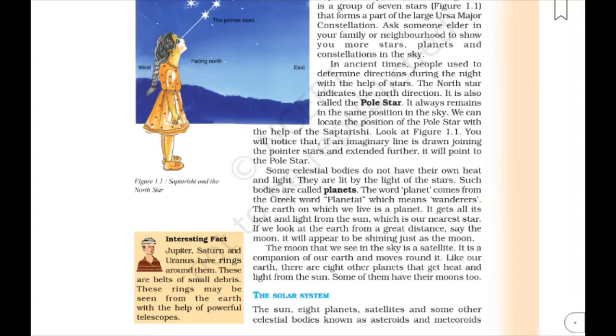Most planets have satellites, which are celestial bodies that revolve around a particular planet. The moon is the only satellite of the earth. The earth and the moon are part of a bigger system of celestial bodies called the solar system. The sun is the head of the system and is present at its center. The planets revolve around the sun while the satellites revolve around the planets. The planets, in addition to revolving around the sun, also rotate about their own axis.